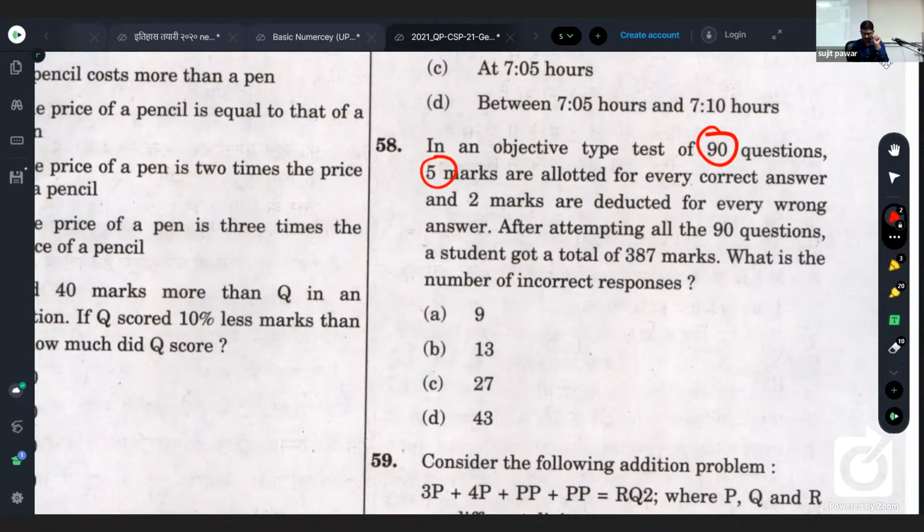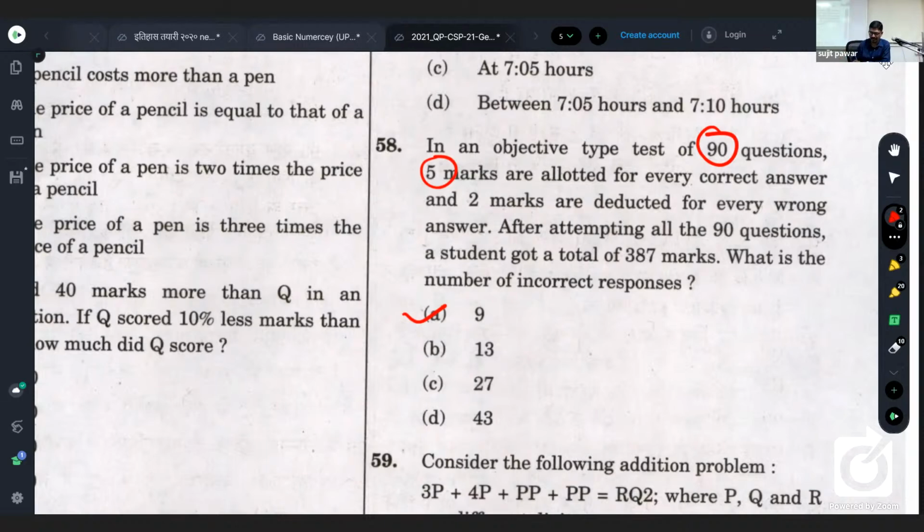For one incorrect response, what happens? 5 marks are already gone plus as a penalty 2. So total 7 marks are deducted for every incorrect response. So 63 needs to be divided by 7. 7 nines are 63, and 9 is the answer. Is it clear? So within no time you can answer such a question. But let me tell you, from this practice only, you can't use the shortcut. It is not advisable to do that. So you can solve by the conventional method, that is by forming equations.